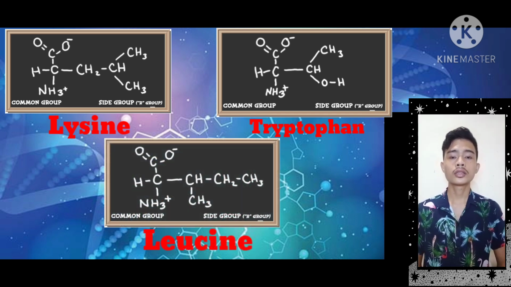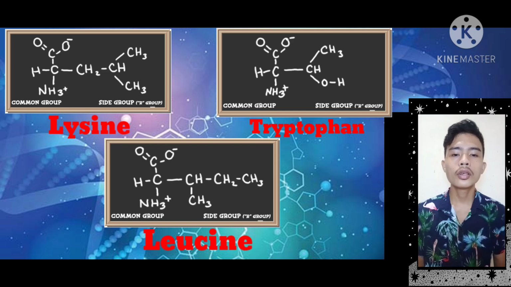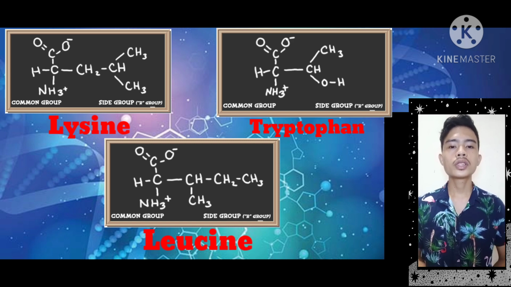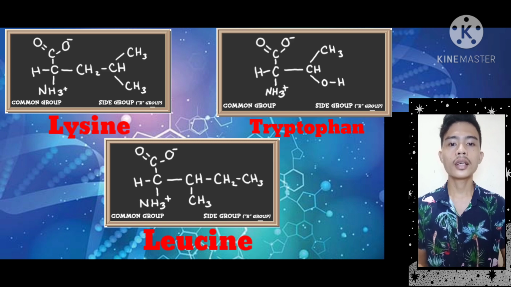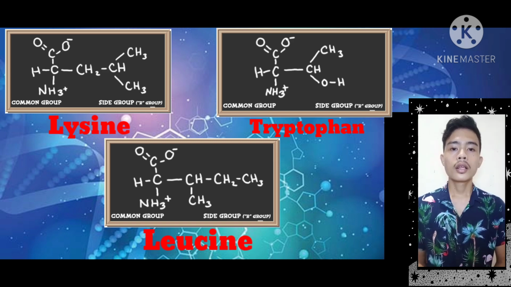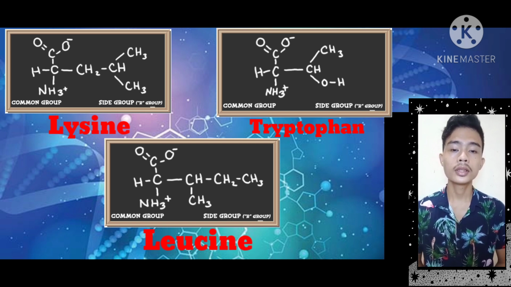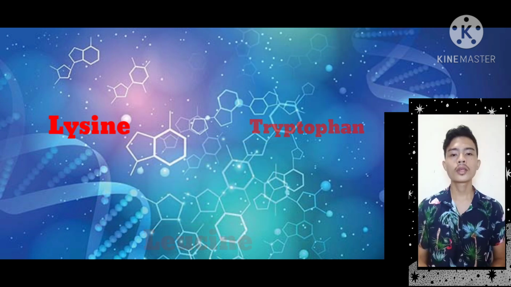Each of these structures has a carboxyl group, an alpha carbon atom, and an amino group. And all of these structures have R groups that are different from each other. All amino acid structures have an amino group and a carboxyl group that are all attached to the alpha carbon atom. The only thing about the alkyl group is that it gives rise to a different type of amino acid structure.